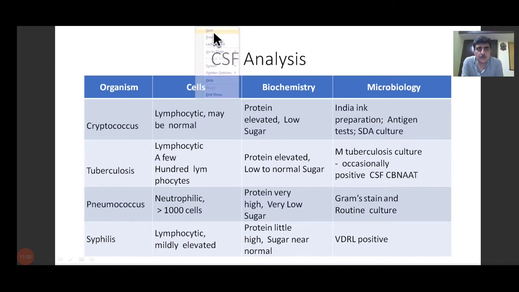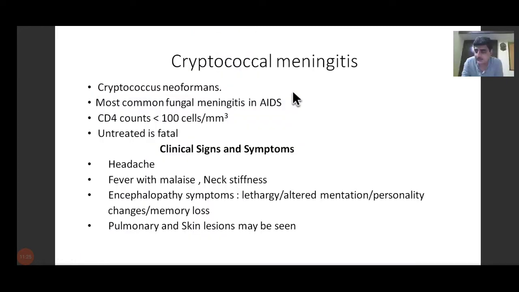In cryptococcal meningitis, the causative organism is basically Cryptococcus neoformans. It's the most common fungal infection, fungal meningitis, in patients with AIDS. CD4 counts are usually less than 100 in these cases. So if you have a patient whom you have diagnosed as cryptococcal meningitis, you can safely assume, even if his CD4 count has not been done, that his CD4 count will be less than 100 cells per millimeter cube.